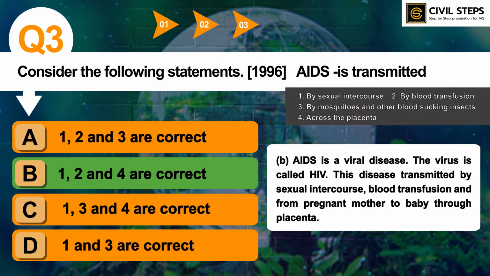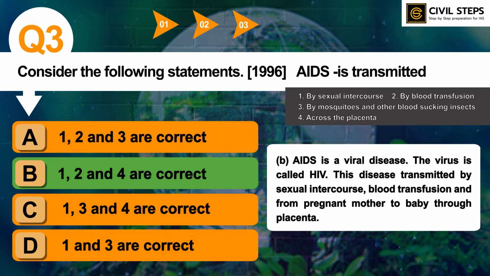So AIDS is a viral disease. The virus is called HIV, human immunodeficiency virus. The disease is transmitted by sexual intercourse, blood transfusion, and from pregnant mother to baby through the placenta. So this is how AIDS is transmitted.